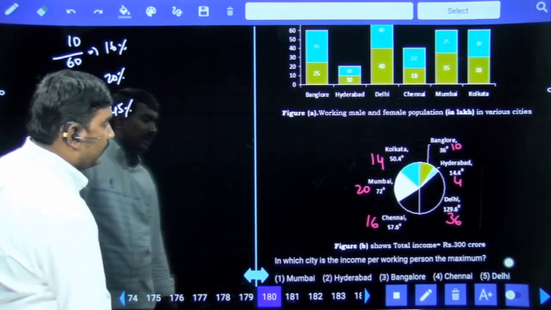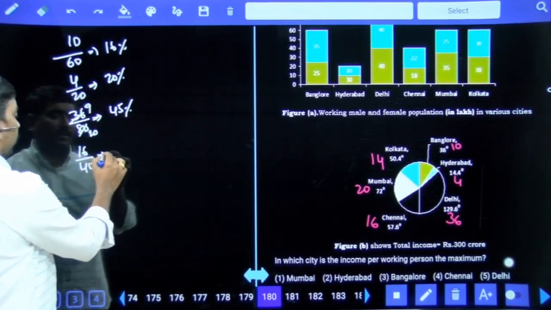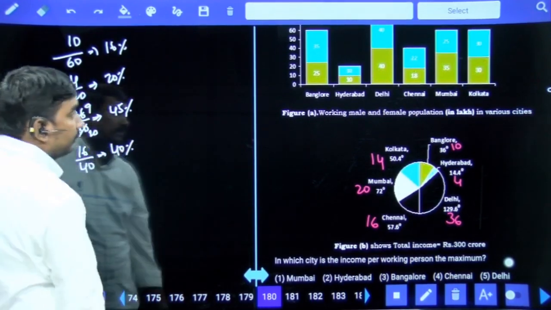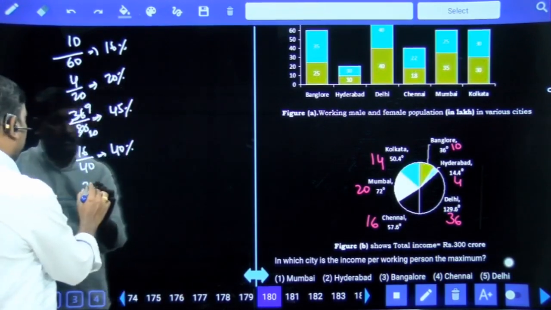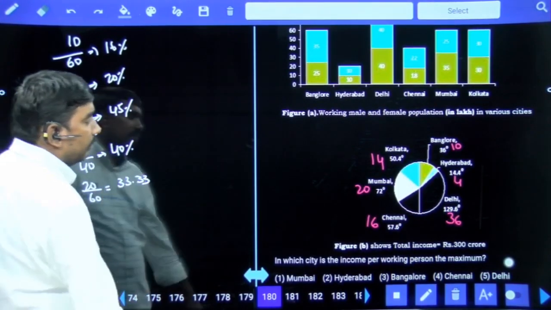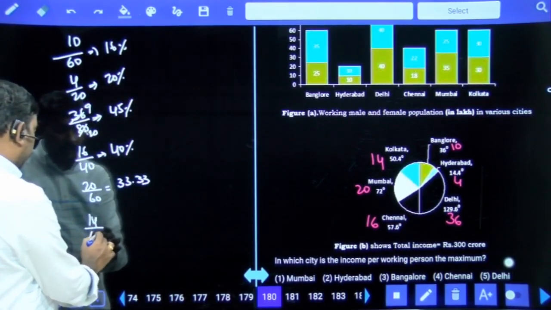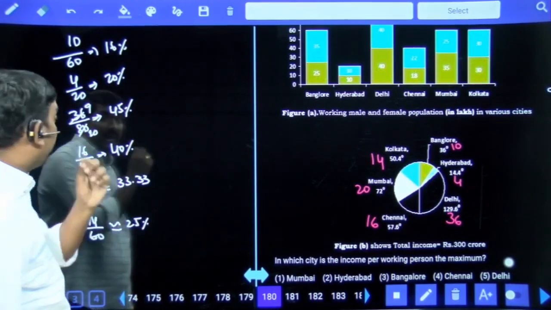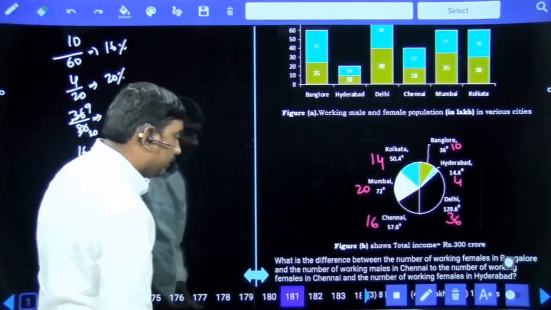Delhi. Chennai 16 by 40. 16 by 40 means 8 2 times, 8 5 times. 40% Chennai. Mumbai 20 by 60. 1/3 means 33.33%. Mumbai. Next one Kolkata 14 by 60, around 25% approximately. Maximum means 45, that is Delhi. Maximum is in Delhi. Next.